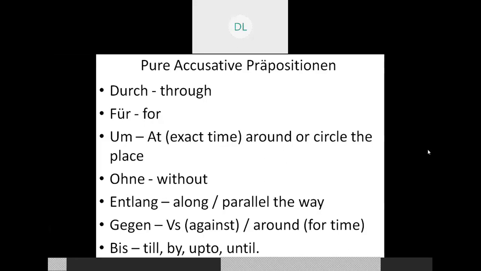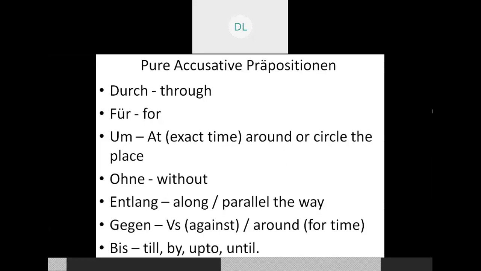The first type is pure accusative prepositions. The second one, pure dative prepositions. And the third one is the common prepositions. In the last lecture, we discussed the pure accusative prepositions, that is durch, für, ohne, entlang, gegen, bis.